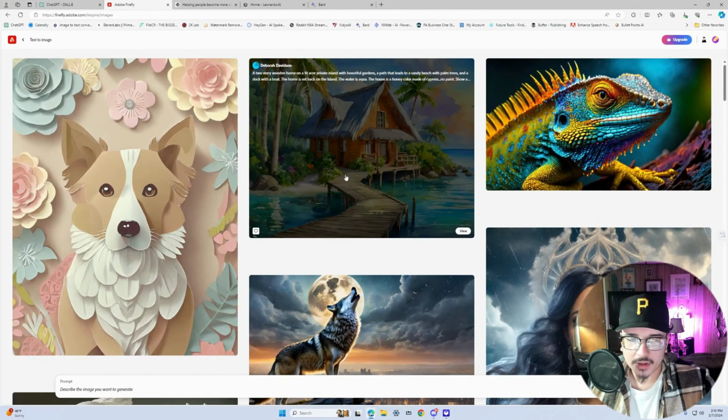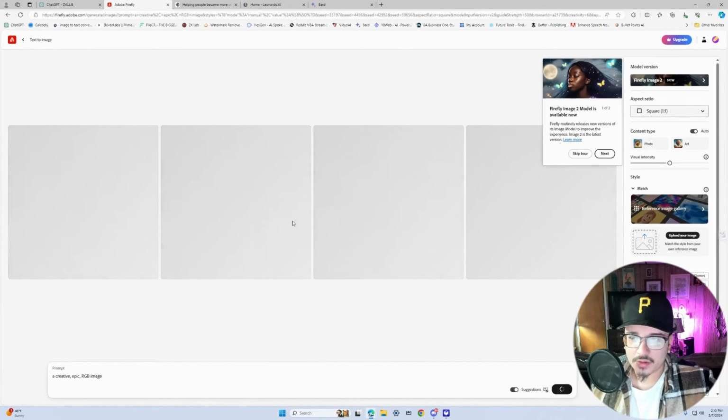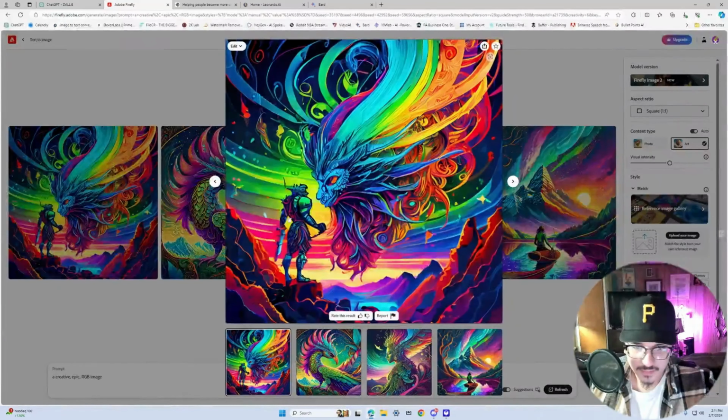Now we're over here in Adobe Firefly, and I'm going to go ahead and give it the same prompt again. A creative epic RGB image. Enter and see what it gives us. Let's see what it gave us. Sort of like a warrior here facing a dragon or some sort of mythical creature here.